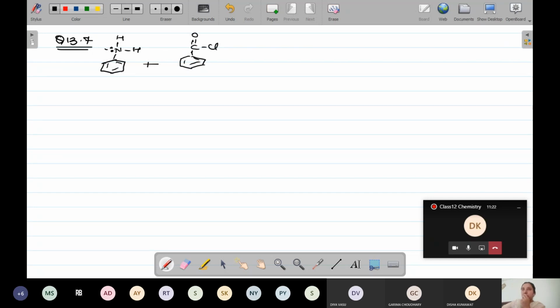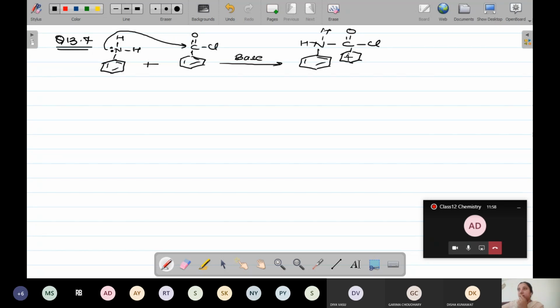Now what is going to happen? This lone pair is going to attack over this. And there will be the presence of a base. As the base you can take NaOH, KOH, any base. So what is going to happen when it attacks?